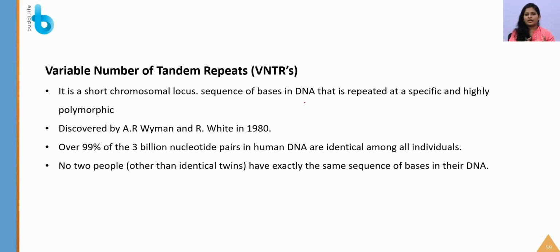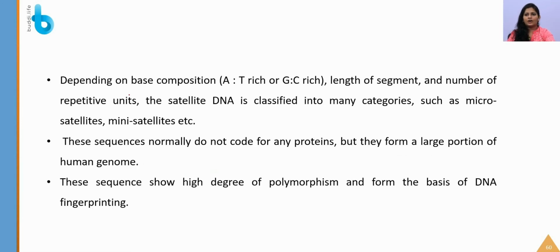For example, if your father is having one sequence of VNTR, that sequence will show high similarity between the parent and the offspring, but it will vary from individual to individual. That is why DNA fingerprinting is specifically used in parental disputes. Over 99% of the 3 billion nucleotide pairs are identical among individuals. You must remember, the DNA of identical twins will be similar to each other. They will not show any variation. This is only for identical twins and not non-identical twins.